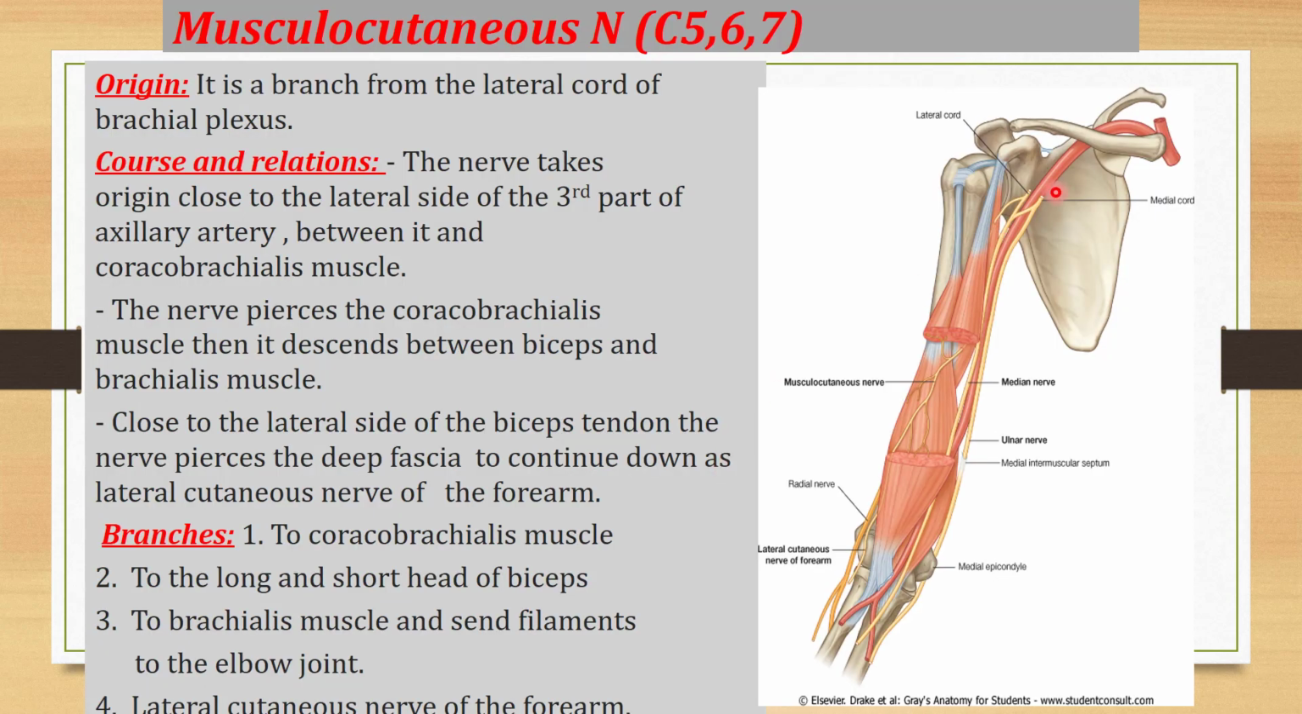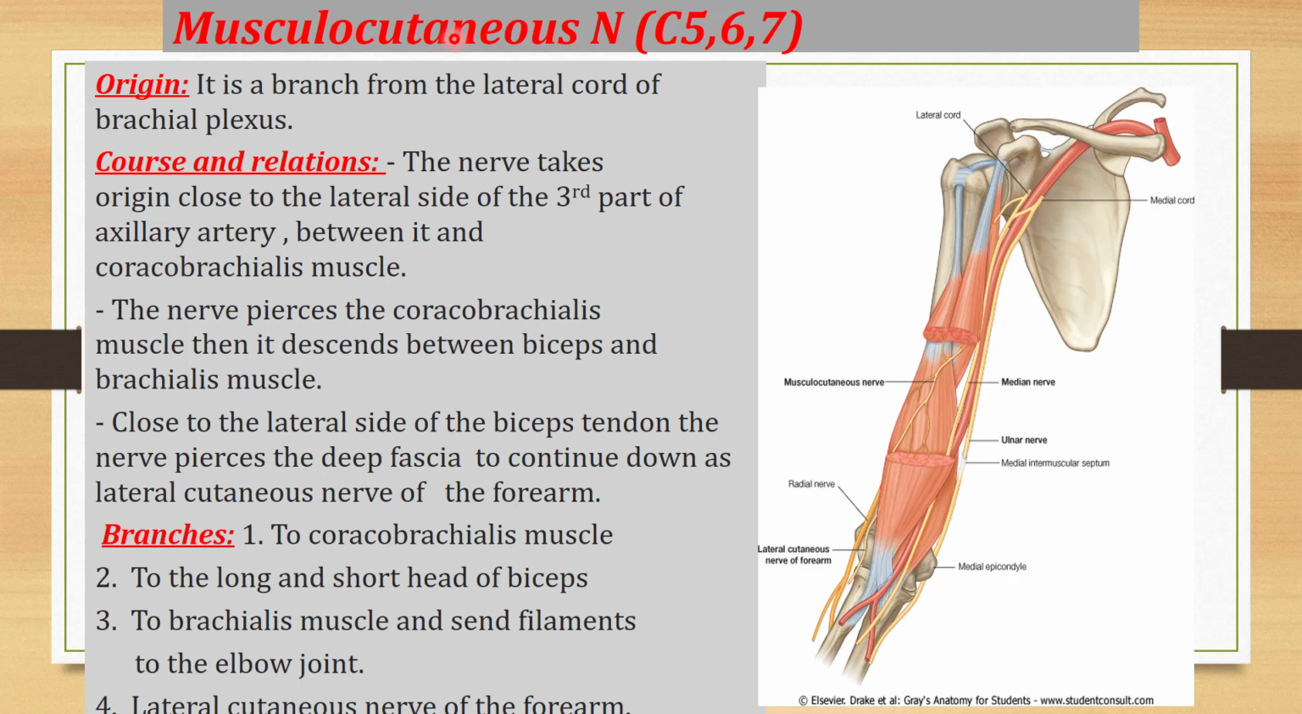Now we will discuss the musculocutaneous nerve. It is a branch from the lateral cord of the brachial plexus. It can come in MCQ, asking whether the musculocutaneous nerve is a branch from the lateral cord, the medial cord or the posterior cord. So it is a branch from the lateral cord of the brachial plexus. This nerve takes origin close to the lateral side of the third part of the axillary artery, between it and the coracobrachialis muscle. So it crosses the coracobrachialis muscle.